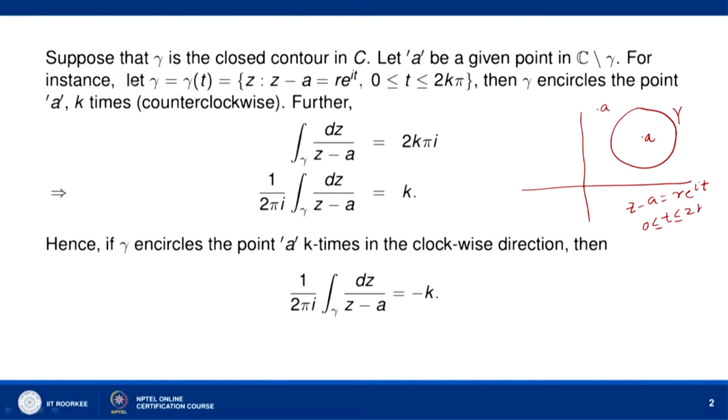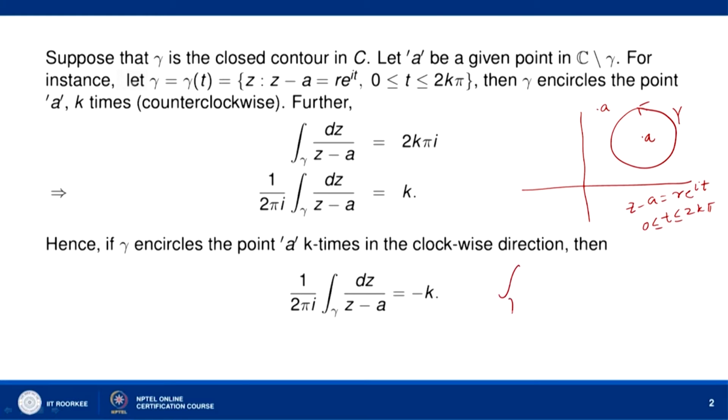This means that we are moving along gamma k times. We are taking a round of the point A along gamma k times. That means gamma encircles the point A k times in the counterclockwise direction, and further we notice that the integral over gamma of dz over z minus a is equal to 2k pi i. Why?